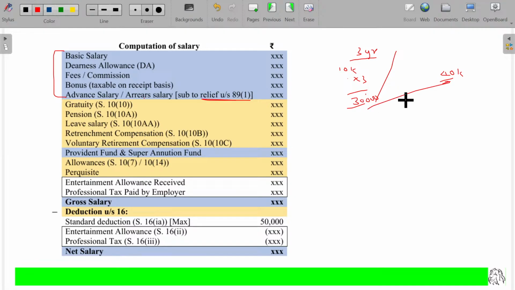For CA Foundation and Inter, you have the illustrations for the relief calculation. I have worked it out in the book, in the back problem solution. So go and see. Even in CMA it is available, but usually it may not be expected in your exams. For a 5 years question, meaning 5 years of arrear salary, you would need the tax slabs